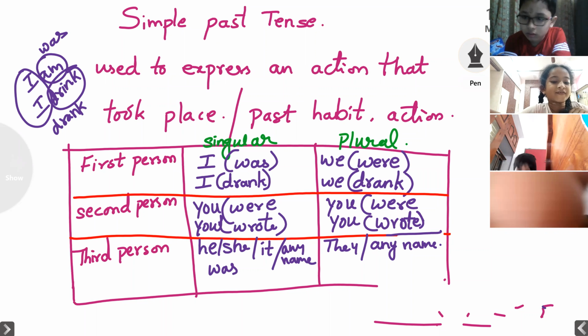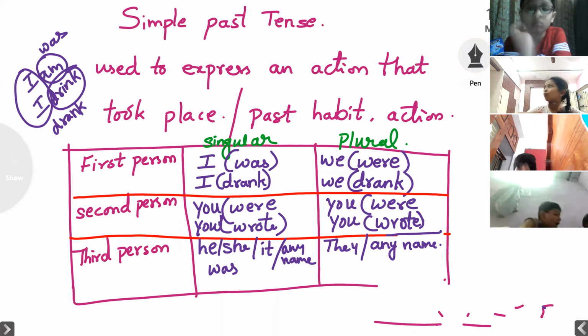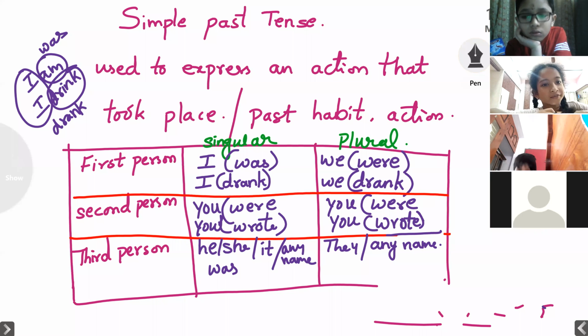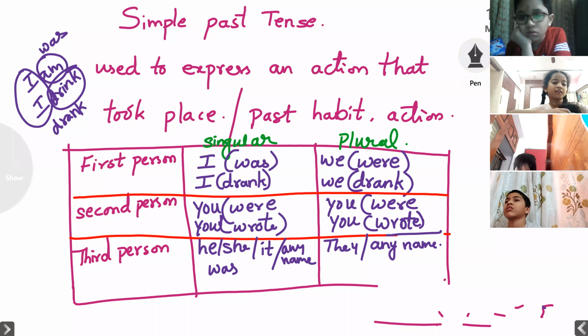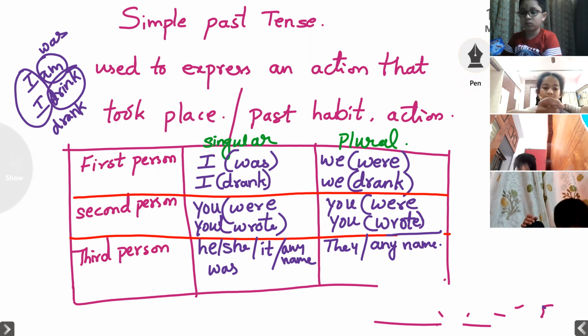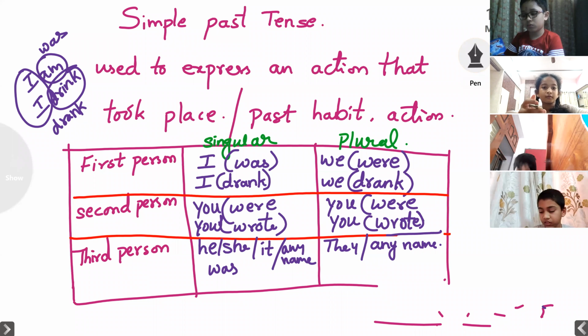In simple present tense, what we used is: he is playing, he is sleeping, he is eating. We wrote that in the simple present tense. But now in the simple past tense, we have to write was. He was sleeping yesterday. When I went to his house, he was sleeping. When I called him, he was eating.